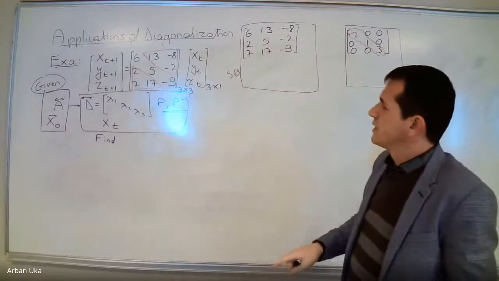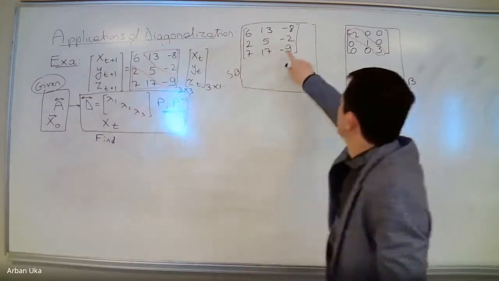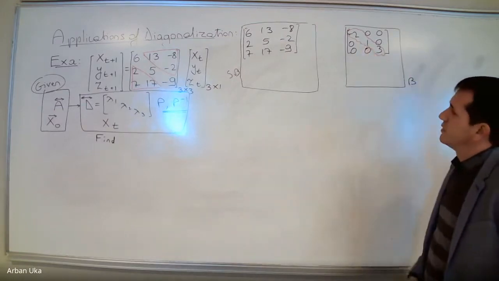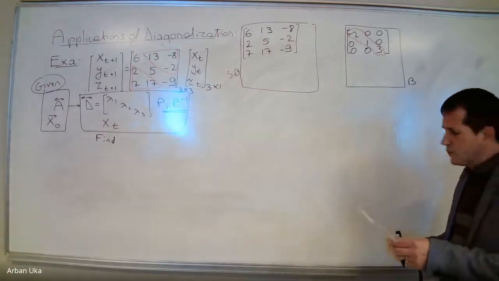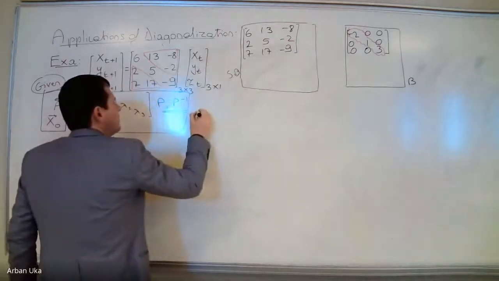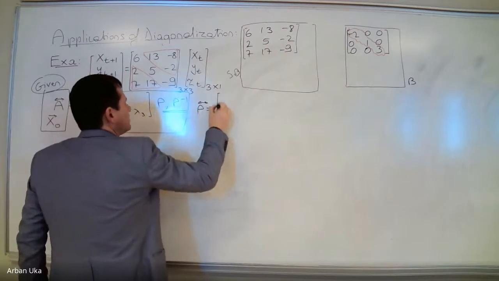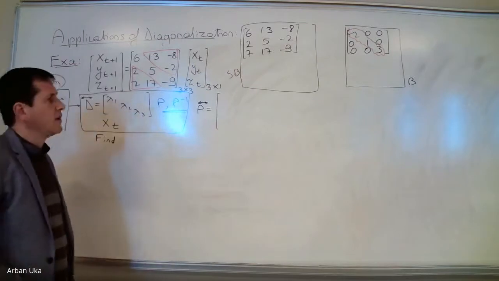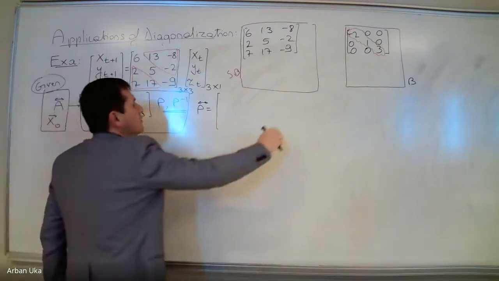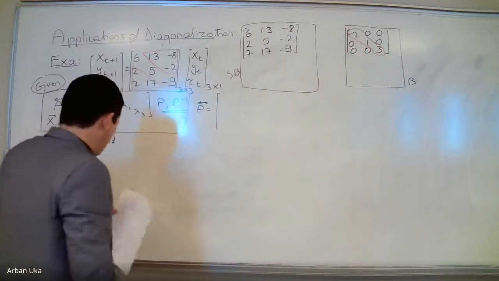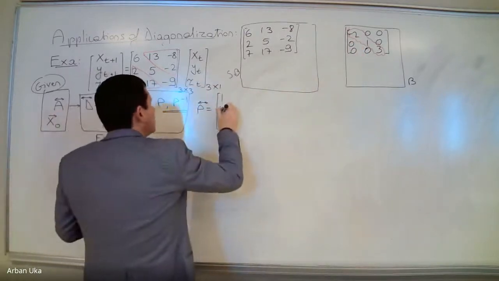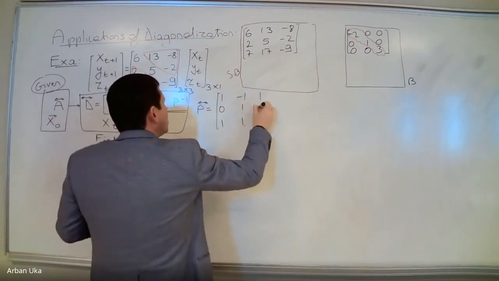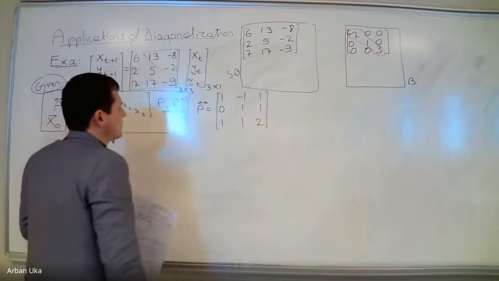With a little bit of work, we can easily identify that D will look like this. We did the first step. Then, given these eigenvalues, minus 2, 1, 3, we have to determine the matrix P, and we can write it immediately. In the first column we write the eigenvector of the first eigenvalue. So minus 2 corresponds to an eigenvector 1, 0, 1; then 1, 0, 1, minus 1, 1, 1, 1, 1, 2. Okay, so this is the matrix P.